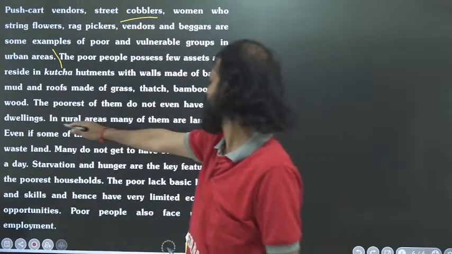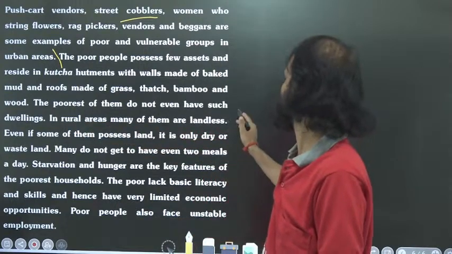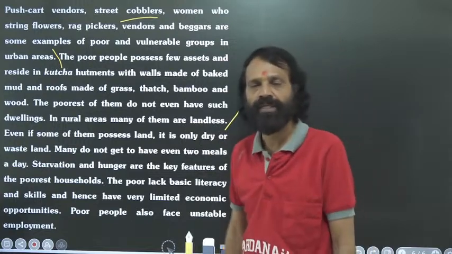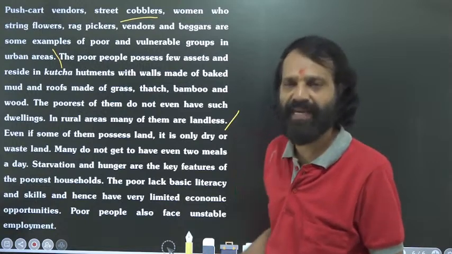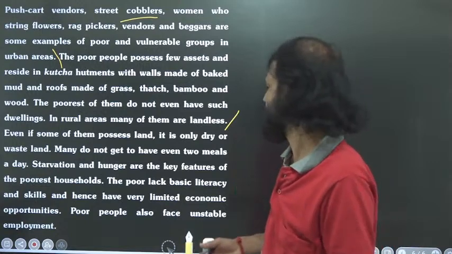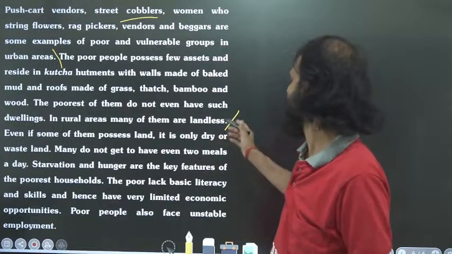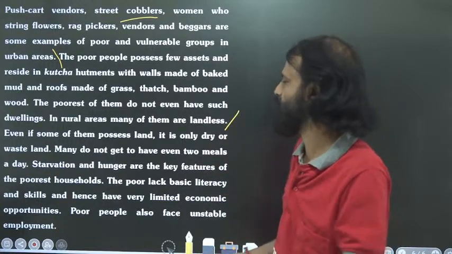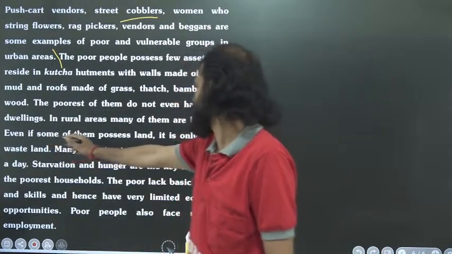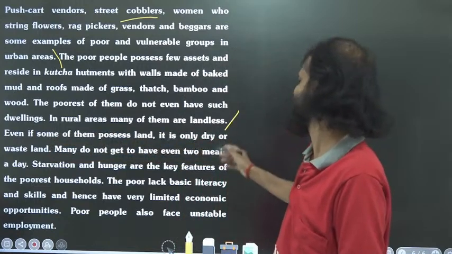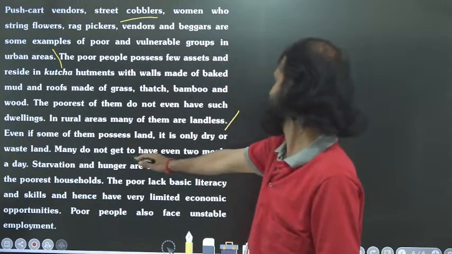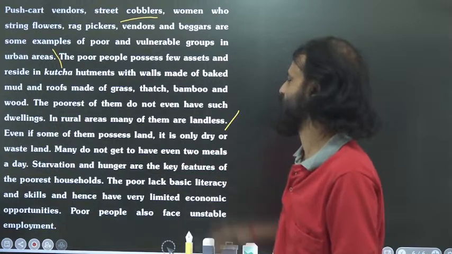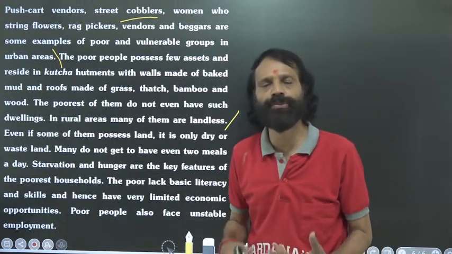Then in rural areas, many of them are landless. There are many landless people, not having land, and not having houses either. Even if some of them possess land, it is only dry or wasteland. Some have land, but they do not have houses on it. Many do not get to have even 2 meals a day.